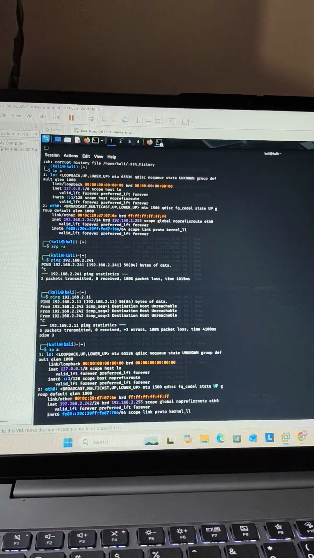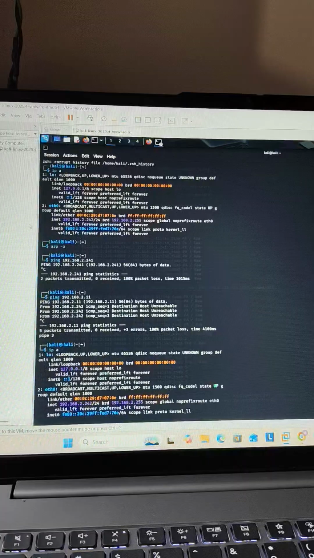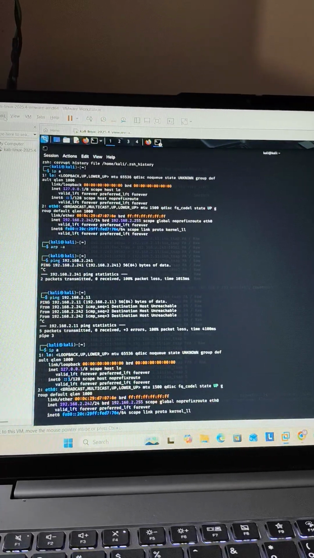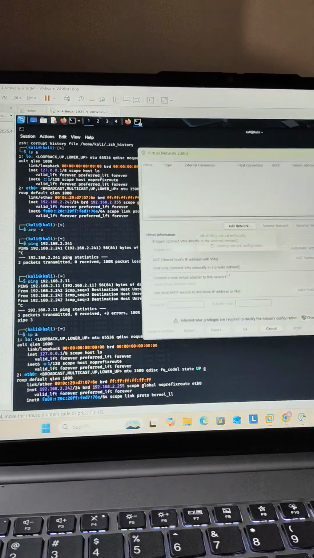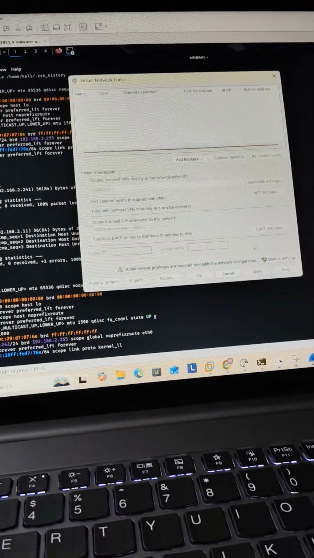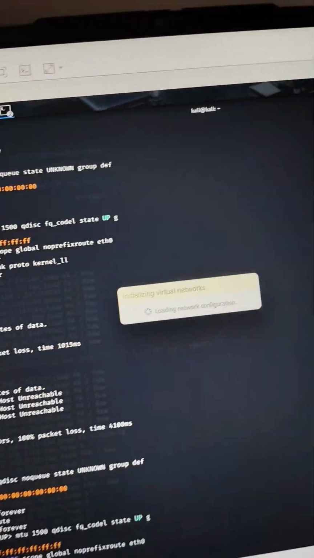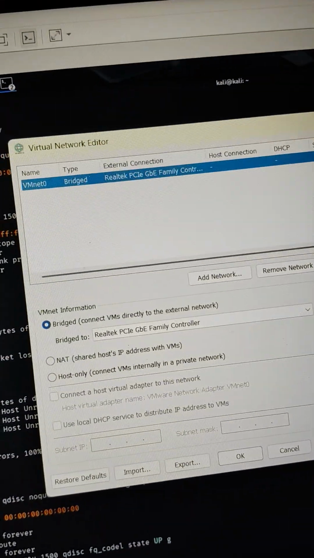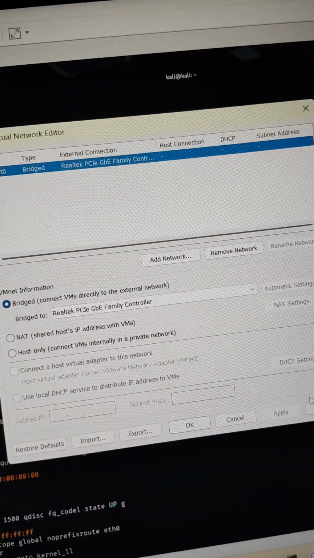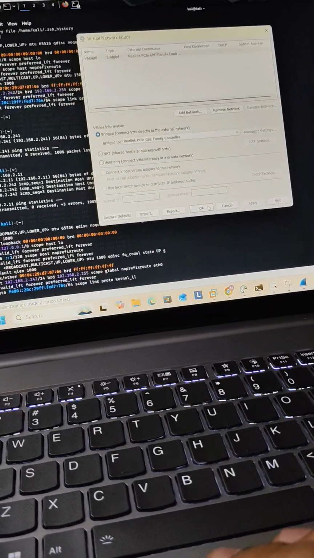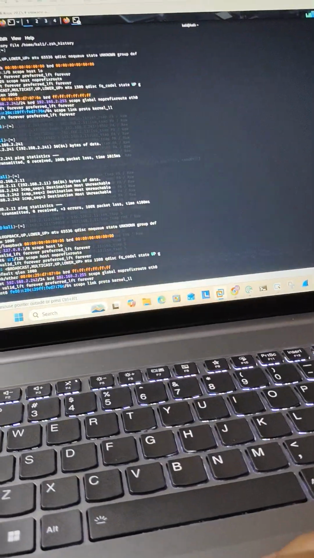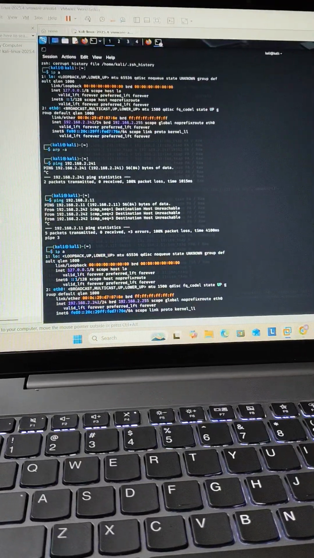Here you can see that the IP address is 192.168.2.244, and in the virtual network editor, if I can show it to you, it was VMnet0 bridged. So we have configured it successfully, and after that,